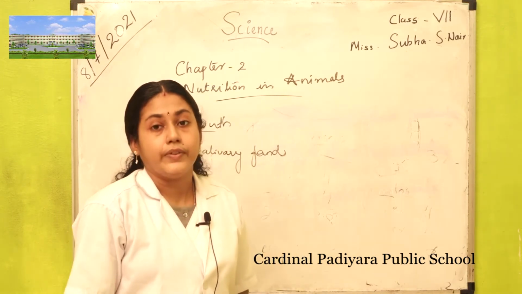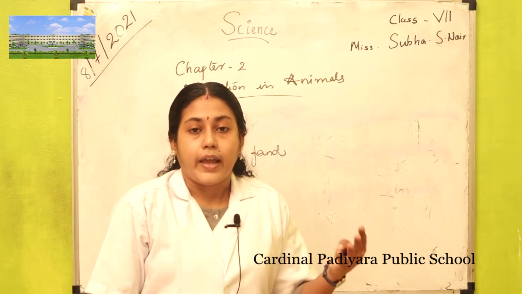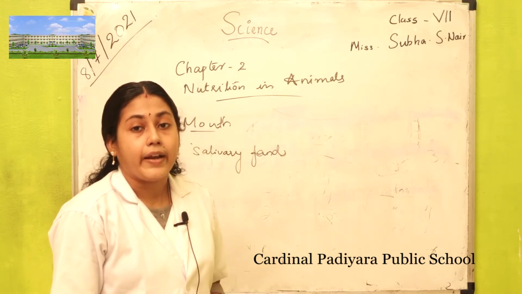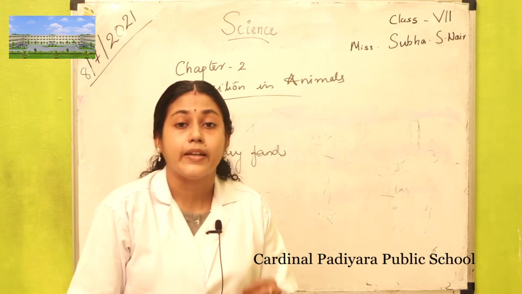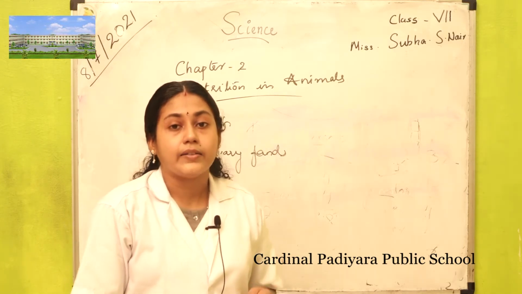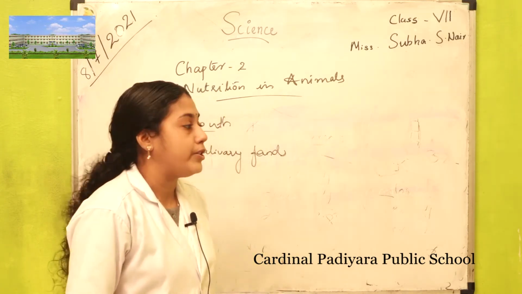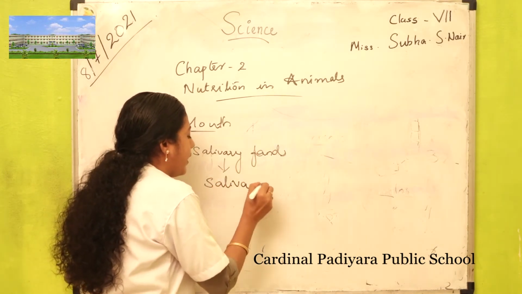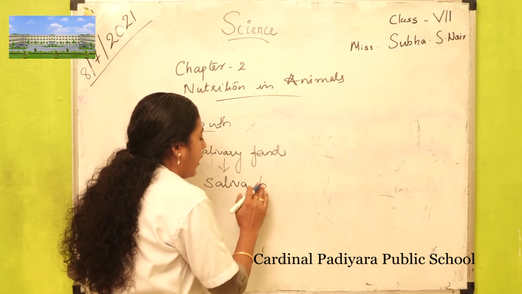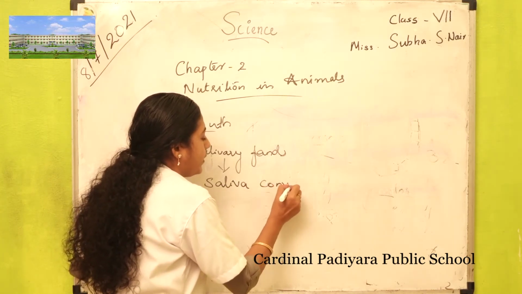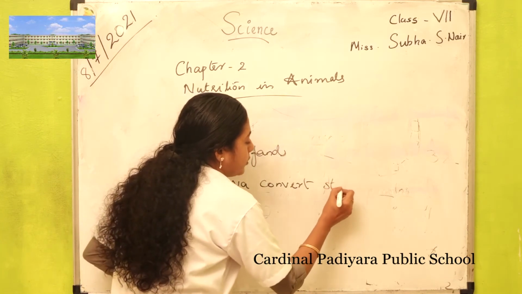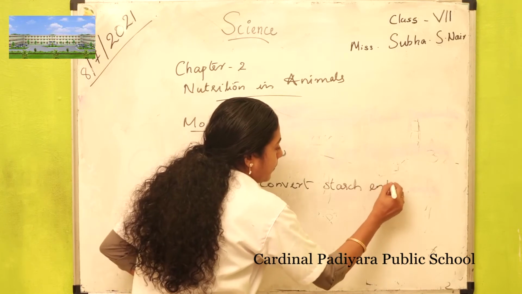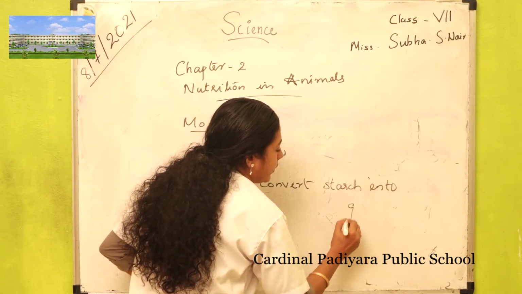And what is the function of this saliva? It helps the food to swallow. Then this saliva breaks down the starch present in food items, like the starch in rice, into simple sugars like glucose.